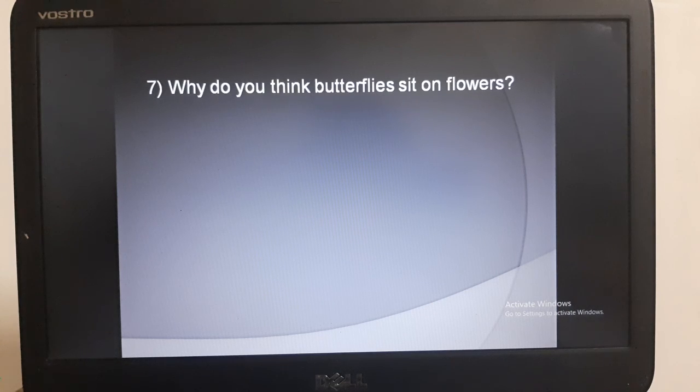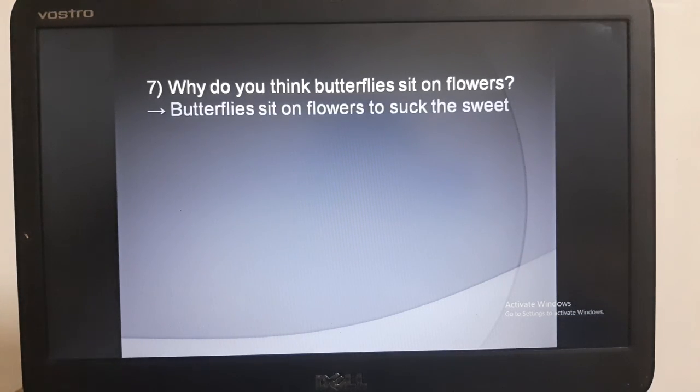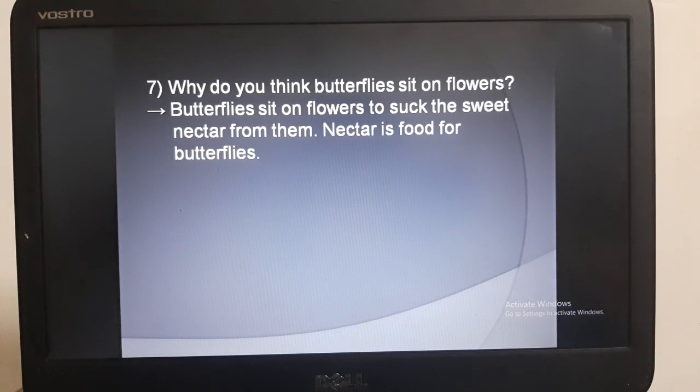So question number 7. Why do you think butterflies sit on flowers? Yes, butterflies seek nectar from flowers. Yes, very good, students. Butterflies sit on flowers to suck the sweet nectar from them, and nectar is food for butterflies.